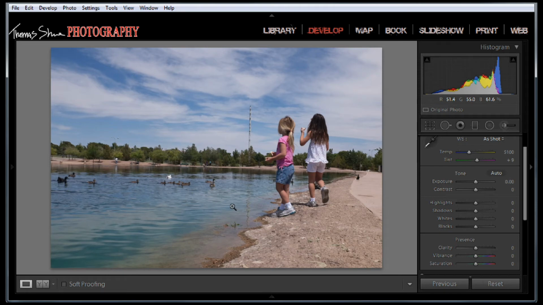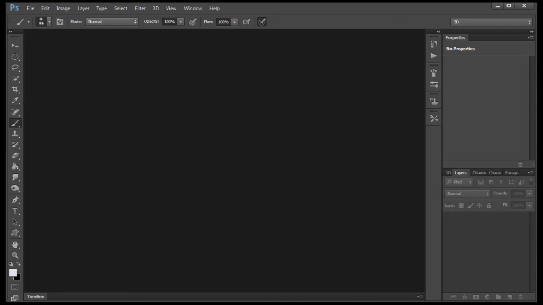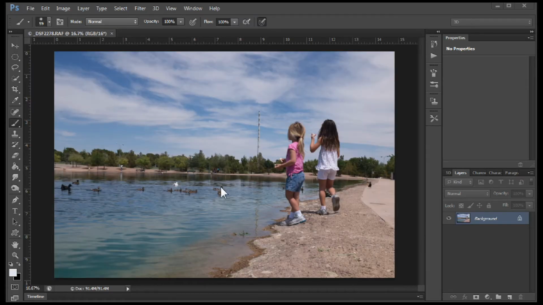So to get to Photoshop, we're going to export this file. You can right-click and choose Export, or hit Control-E as in Edward, or Command-E on a Mac, which I've just done, and it will hand this file off into Photoshop. So now that it's handed the file into Photoshop, we're going to be working in layers. So we're always going to create a safety net by duplicating the layer, and that's Control-J or Command-J on a Mac. That gives us our layer.